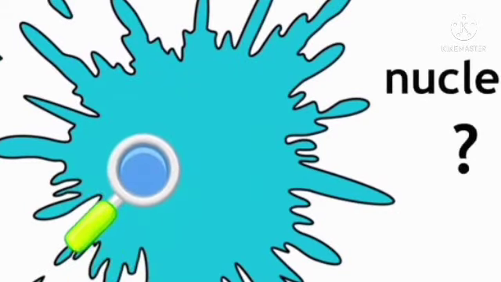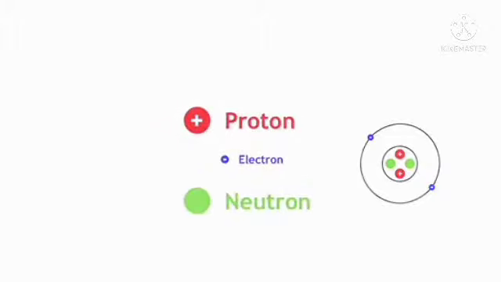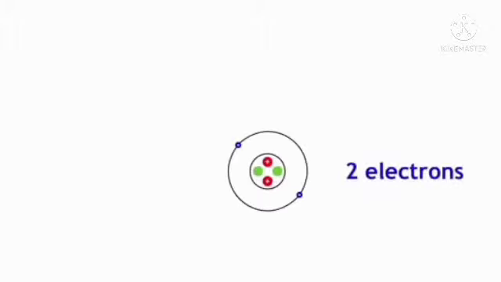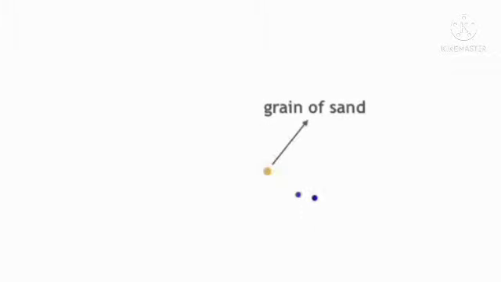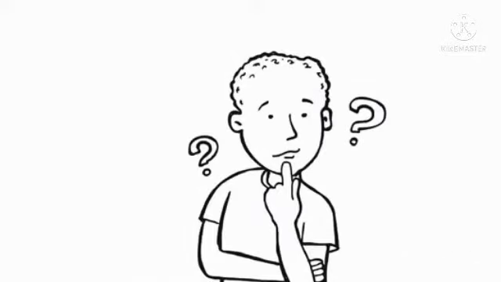If we jump into the pool to find the nucleus, that is nearly impossible because the nucleus is the size of a grain of sand. Around the nucleus, the electrons revolve randomly, and they are even smaller than the protons and neutrons. The radius of the atom is like the 50 meters of the swimming pool, and the electrons are tiny in it. So an atom is mostly empty space.